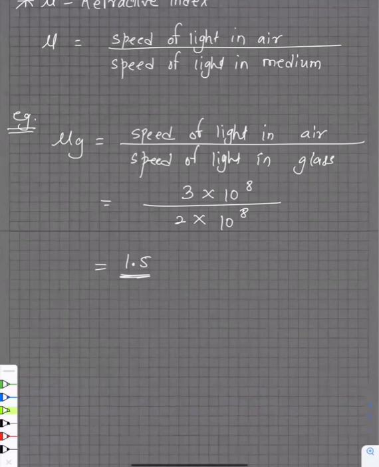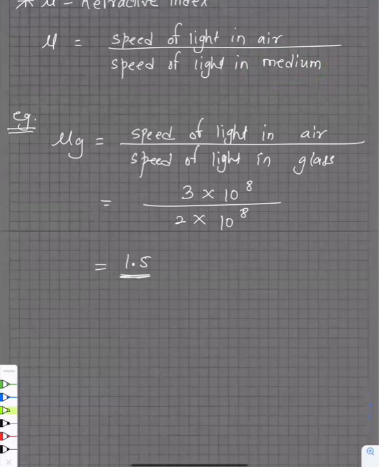Then the speed of the medium will need to be greater. Exactly. So, guys, won't this thing be the same then? See, the speed. When will the refractive index be greater than 1? Sorry, less than 1? If the speed of light in a medium is greater than in air, na?